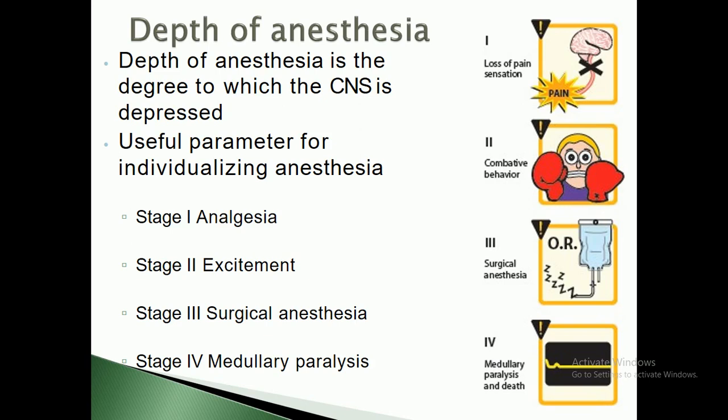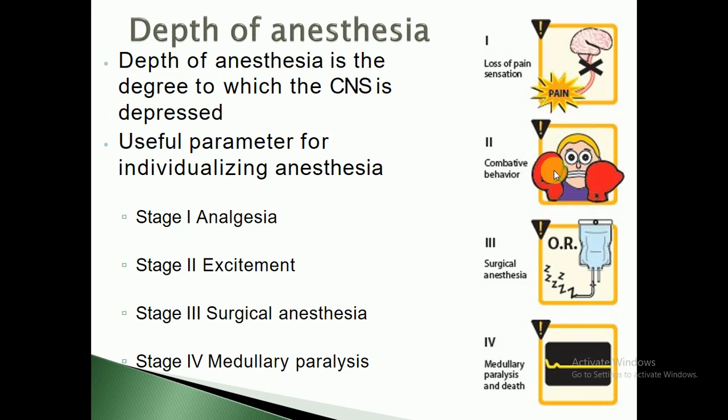In this unit, we have already discussed the different types of anesthetic agents, general anesthetic agents and local anesthetic agents. So today the topic which I am going to present is the depth of anesthesia. What is depth of anesthesia? Depth of anesthesia is the degree to which the central nervous system is depressed. Now how is it possible?